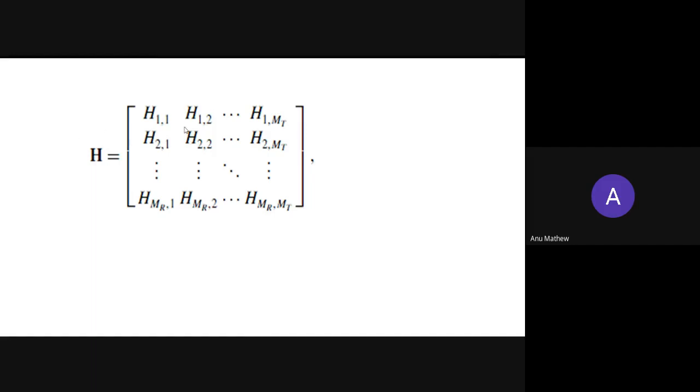H11 represents the gain of the channel from transmitting antenna 1 to receiving antenna 1. H12 represents the gain of the channel transmitted by transmitting antenna 1 and received by receiving antenna 2. H21 represents the gain of the channel transmitted through transmitting antenna 2 and received by receiving antenna 1.